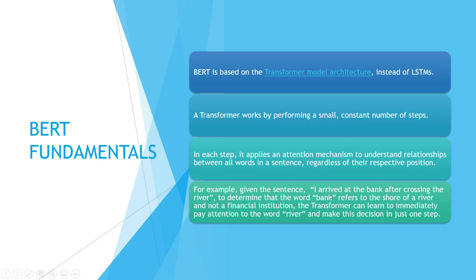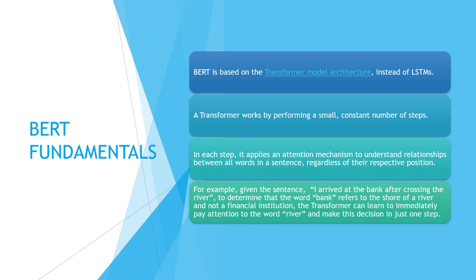Let's see the sentence: "I arrived at the bank after crossing the river." When I look at the word bank, it will immediately interpret that I'm referring to the shore of the river and not our usual bank where we open our accounts.